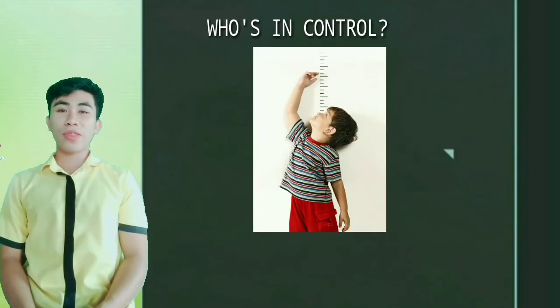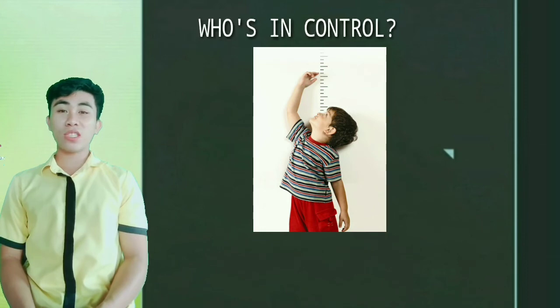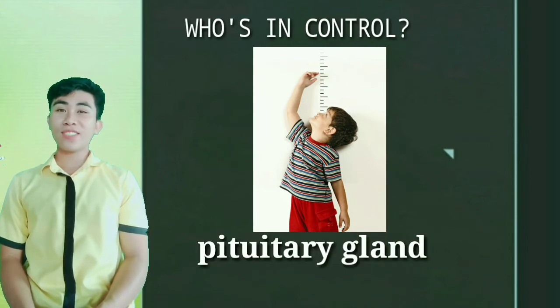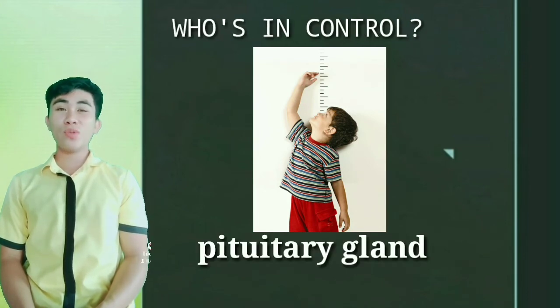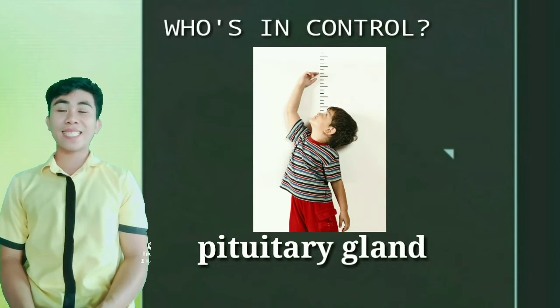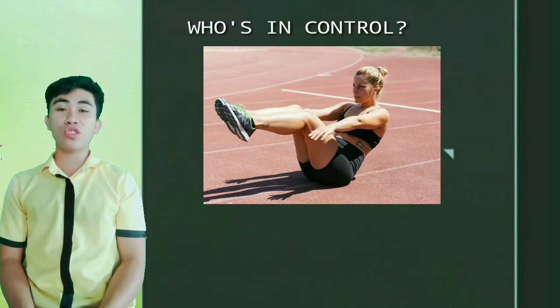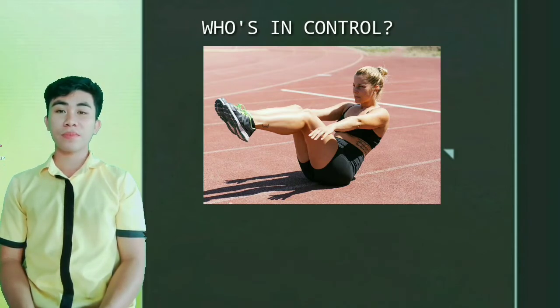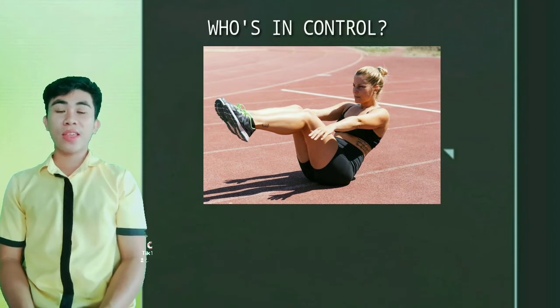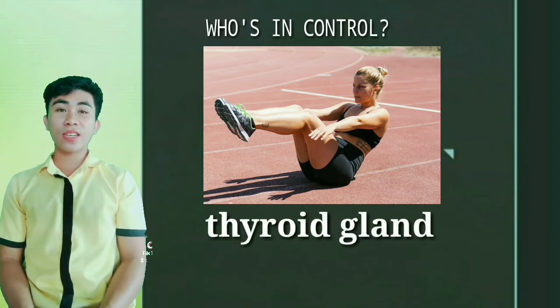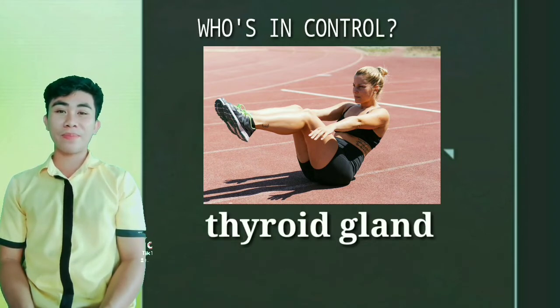Who's in control? Number 3. A kid growing taller. If you answered the pituitary gland, you are correct. The pituitary gland stimulates growth. Who's in control? Number 4. Athletes burning up calories during exercise. And the answer is the thyroid gland. The thyroid gland regulates body metabolism.